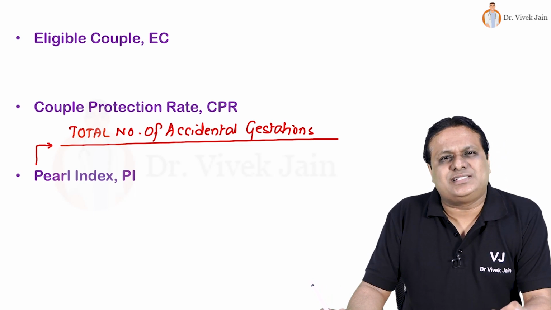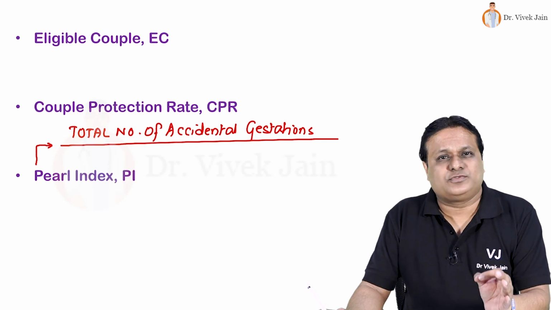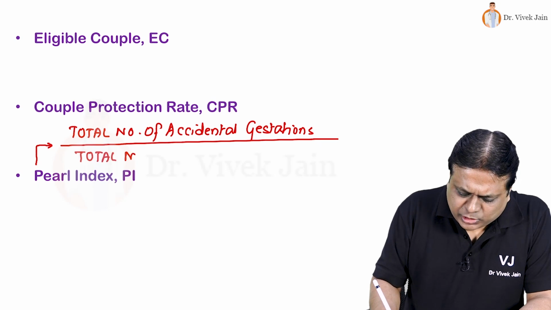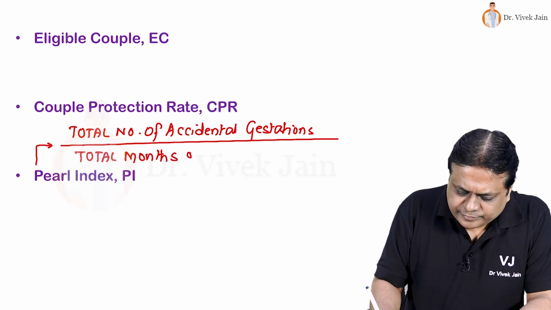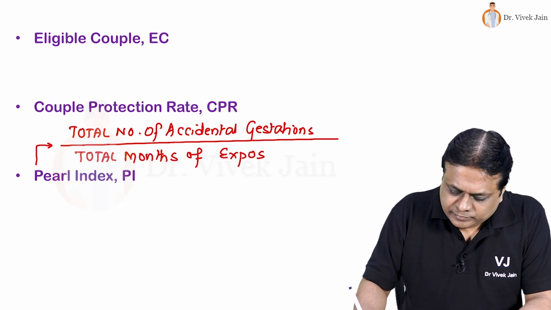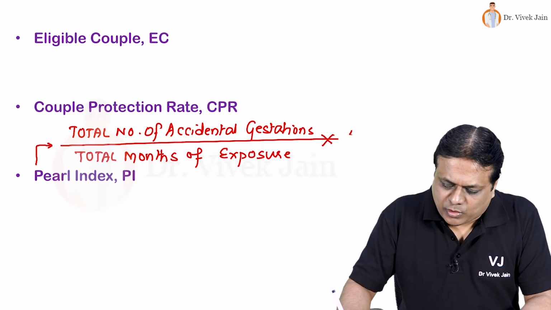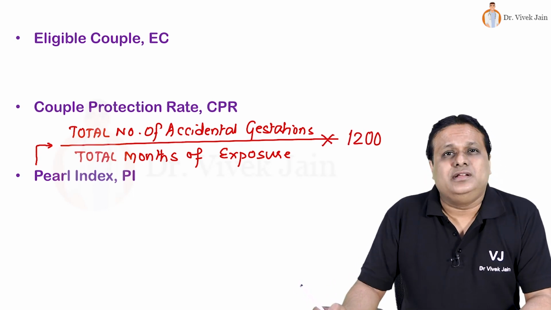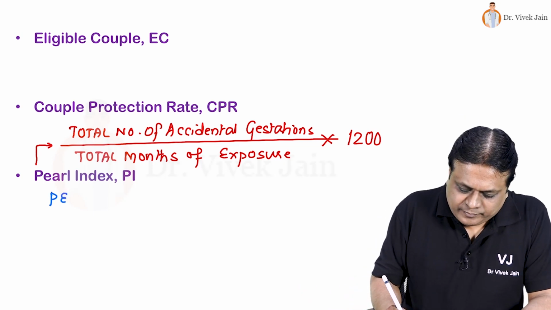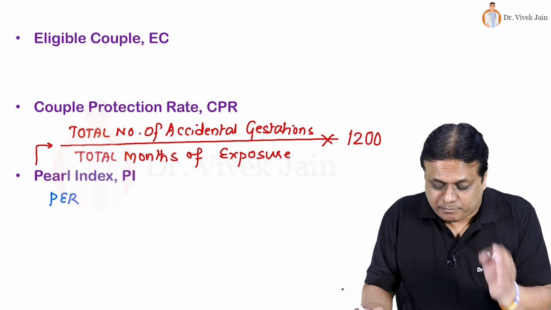Accidental gestation or accidental pregnancy means pregnancy which occurred despite using a contraceptive, so it's failure. Denominator, carefully please remember, is total months of exposure to that contraceptive, and this formula has a unique multiplier of 1200, so that we can express failure rate or Pearl index not as a percentage but per 100 women years.